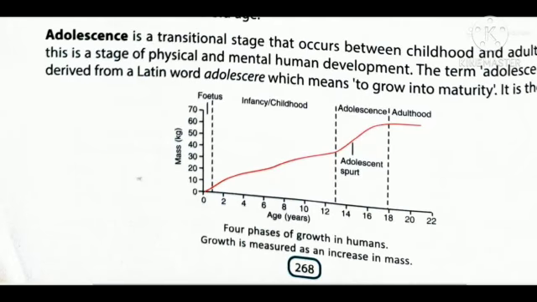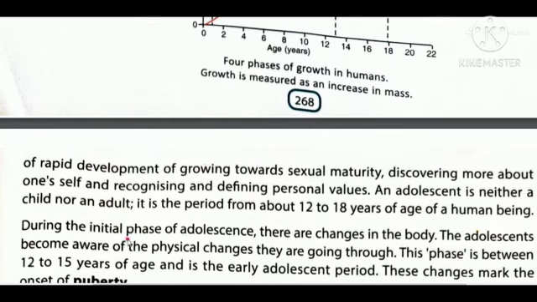It is the time of rapid development, growing towards sexual maturity. A person is going to mature sexually, discovering more about one's self and recognizing and defining personal values.